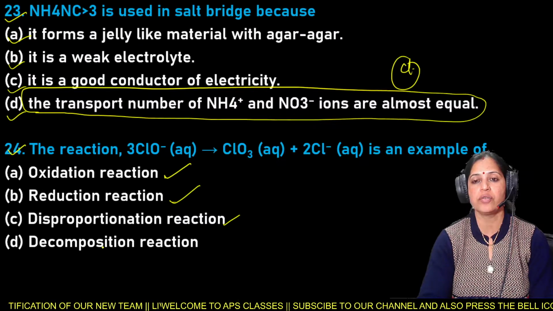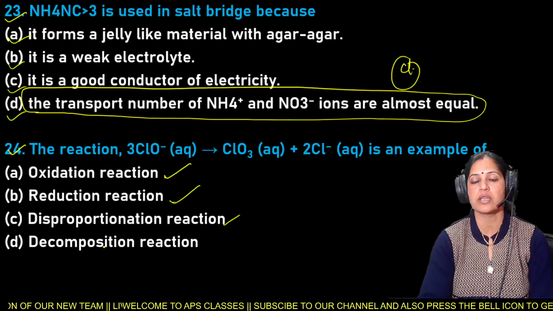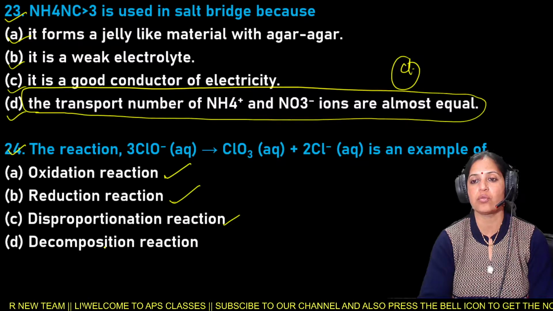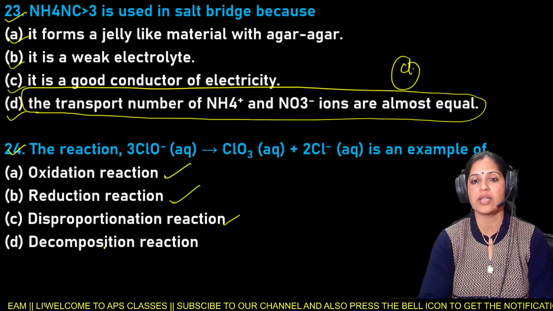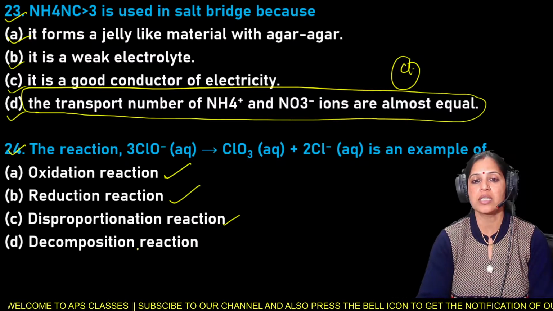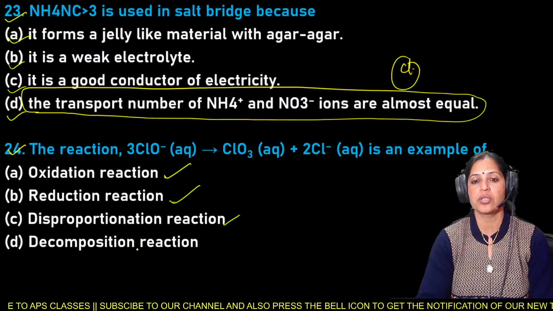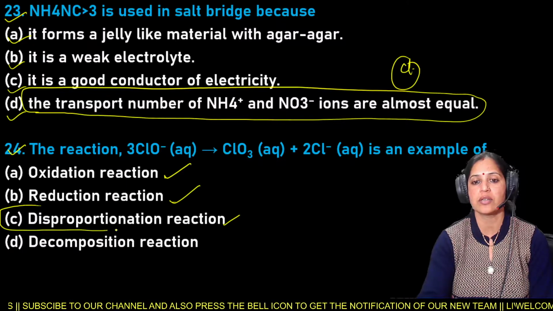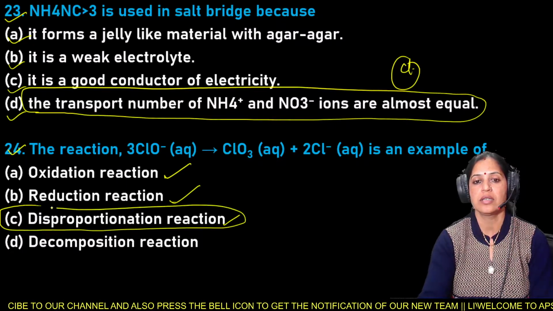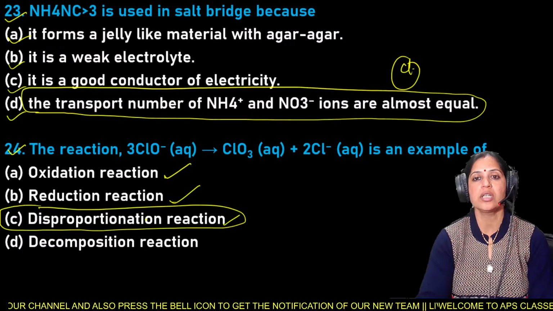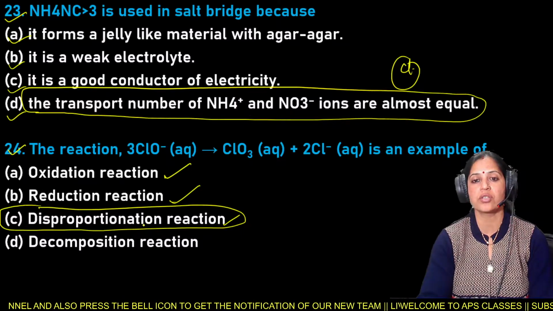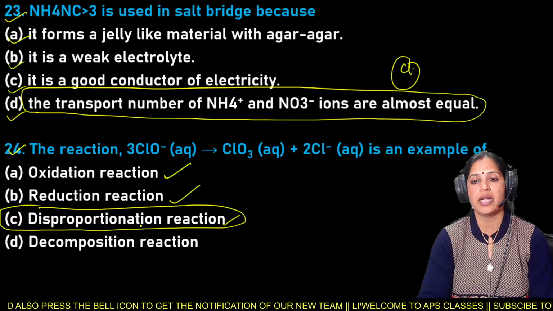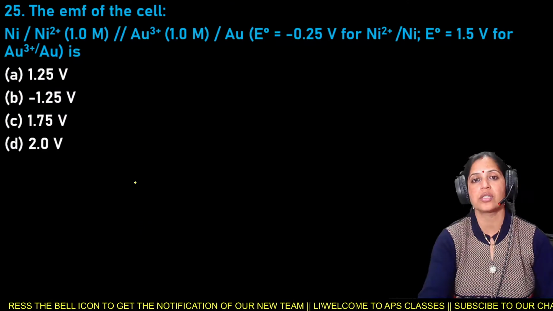The reaction is an example of disproportionation reactions. So here option C is the right answer. Disproportionation reaction. Not oxidation reaction, not reduction reaction, and even not decomposition reaction.